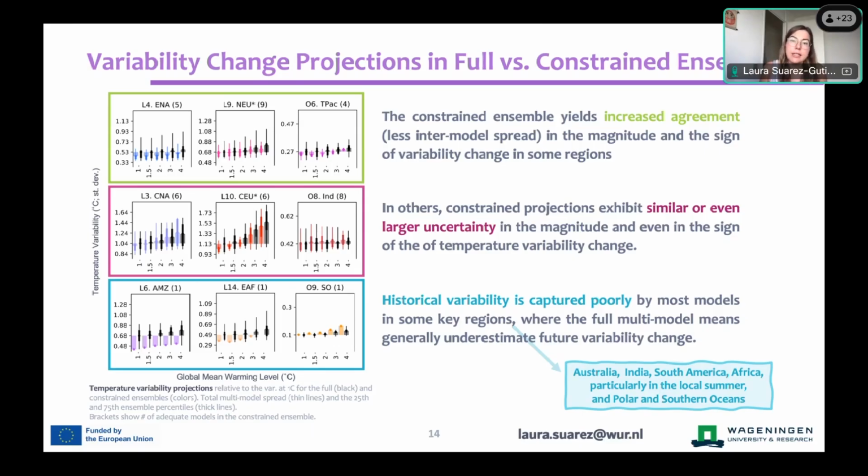And what this means is that if you take this overestimation of the current variability compared to a rise that maybe is not as high in the full ensemble, what the constrained ensemble is showing instead is lower variability today going towards a large change in the future. So in these regions, we find generally that if you just take the full multimodel ensemble mean as your estimate, you're largely underestimating future variability change.